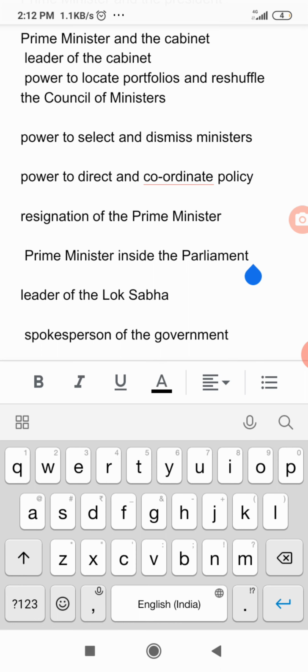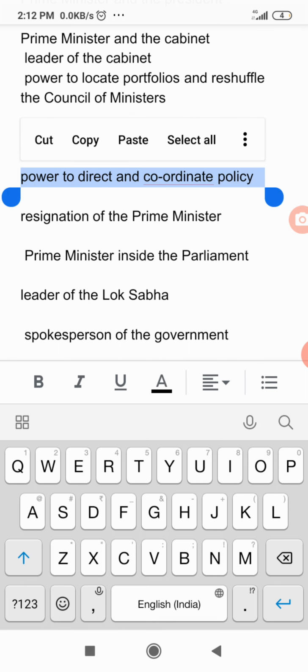Now we will see the power to direct and coordinate policy of the Prime Minister. The Prime Minister coordinates the working of various departments. Even he gets information from that specific minister about that department, and he can look at whether the administration is carried out smoothly or not.